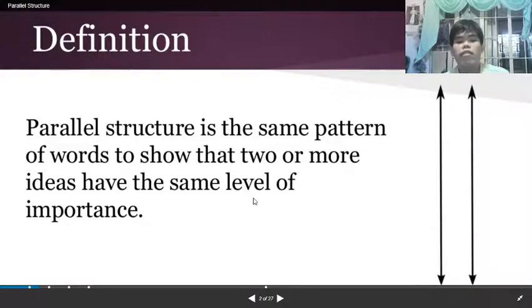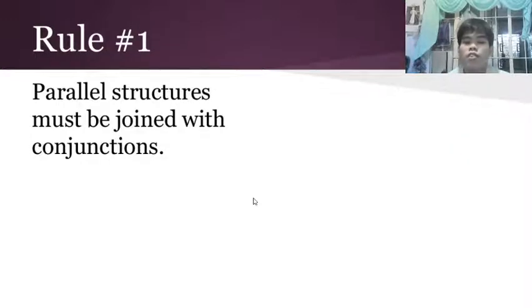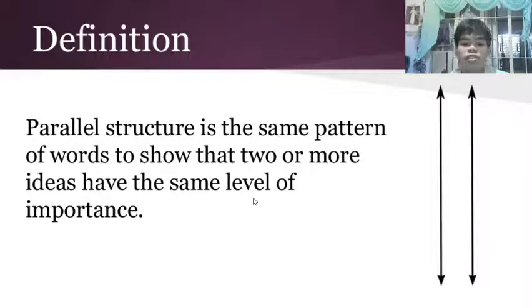By definition, parallel structure is the same pattern of words to show that two or more ideas have the same level of importance. Meaning to say, parallel structure is a pattern in the sentence that helps show that the sentence has the same importance throughout the whole sentence. No word is the most important and no word is the least important. They are all equal.